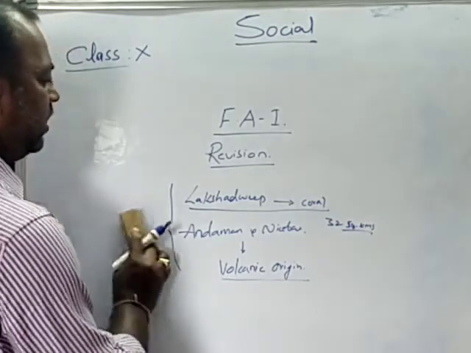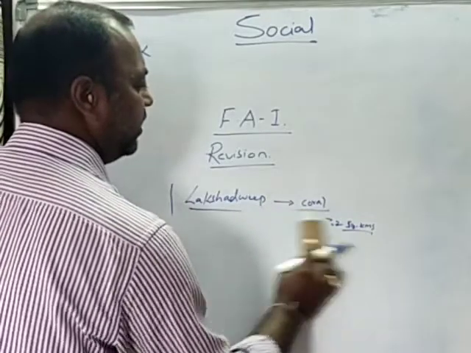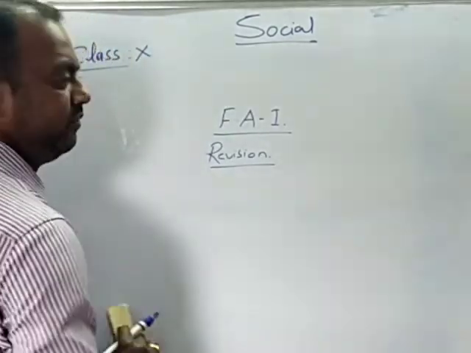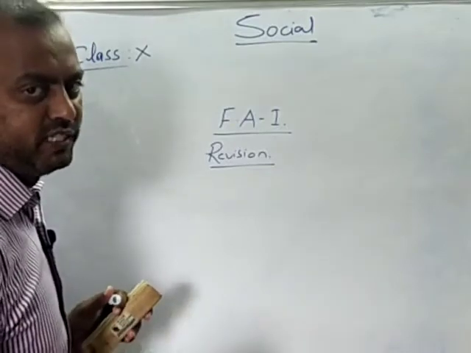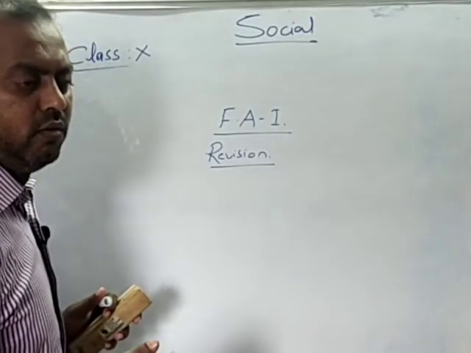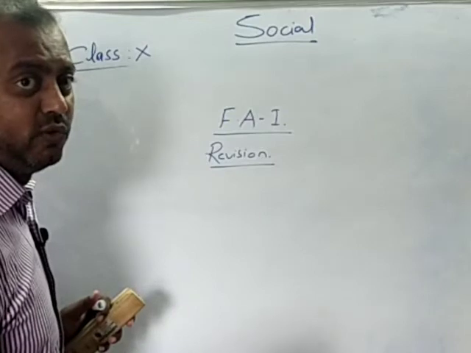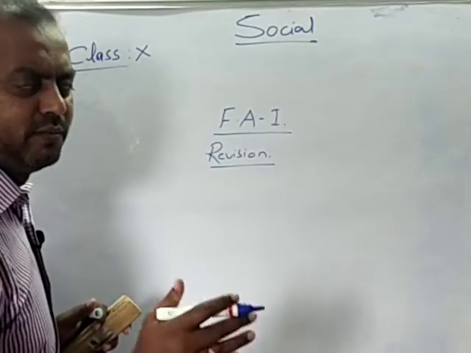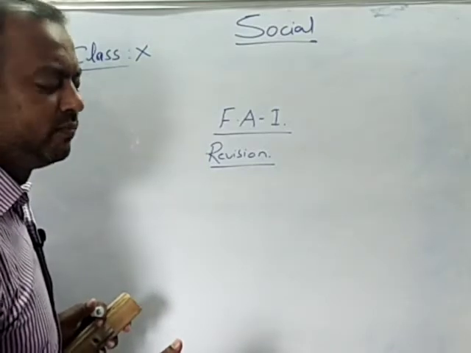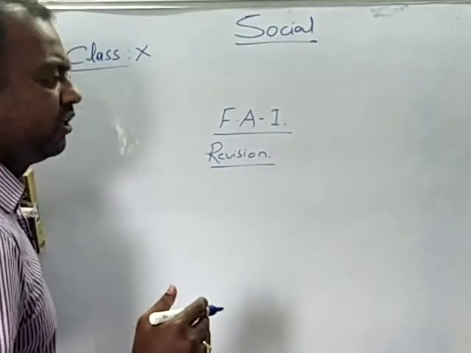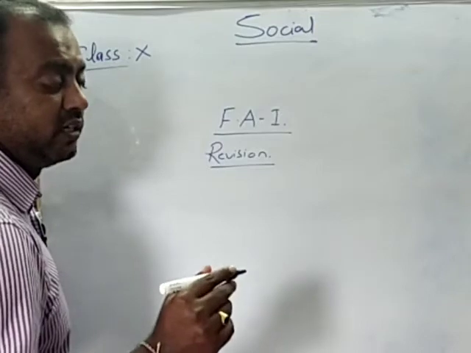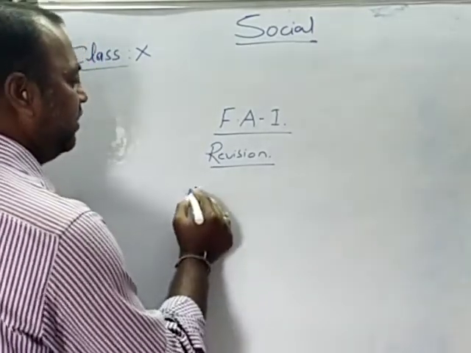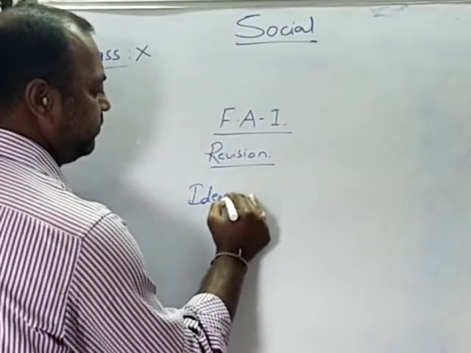So this is about the revision of the first unit, children. Then if I move on to the second unit, the ideas of development, we have studied what development is. What is development to you may not be development to me. That means development has different kinds of goals and different aspects. For some people it may be development, for some other people it may not be. So what should be the criteria to measure the development of a person, we try to understand under this unit called ideas of development.